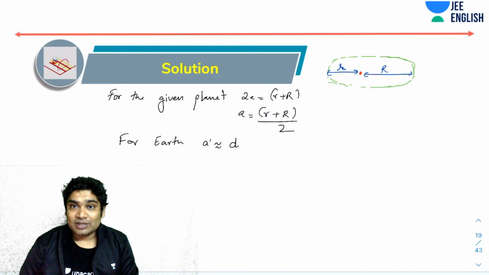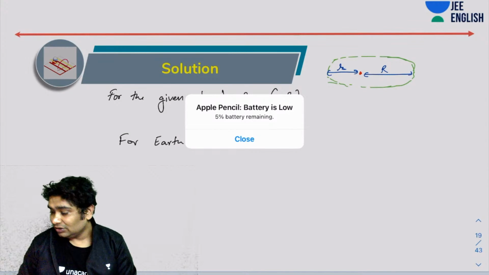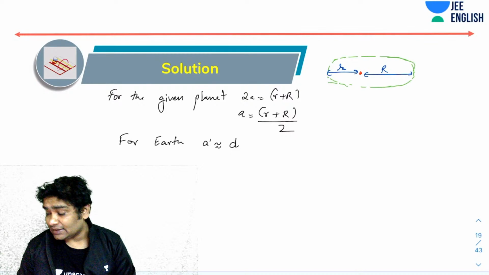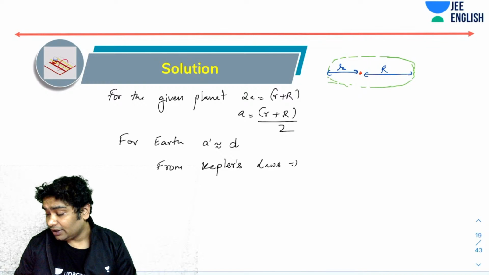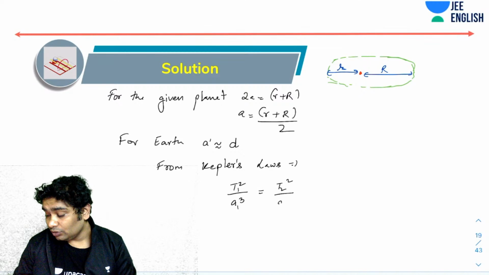Okay, semi-major axis would be roughly equal to semi-minor axis would be roughly equal to d only. So from here I can say that from Kepler's laws, I know that T squared over a cubed equals constant. So T1 squared over a1 cubed would be equal to T2 squared over a2 cubed.